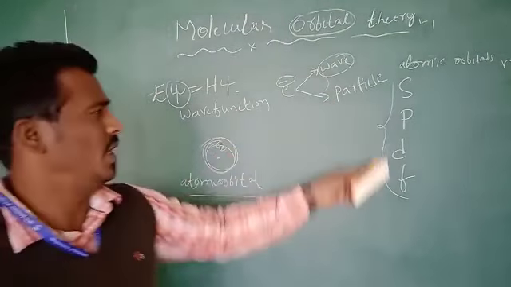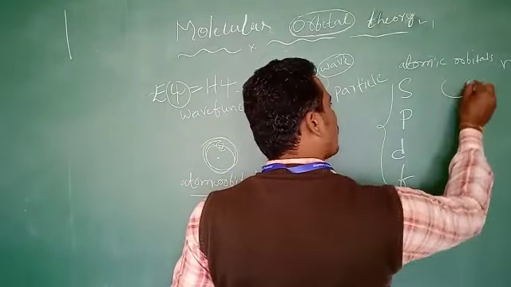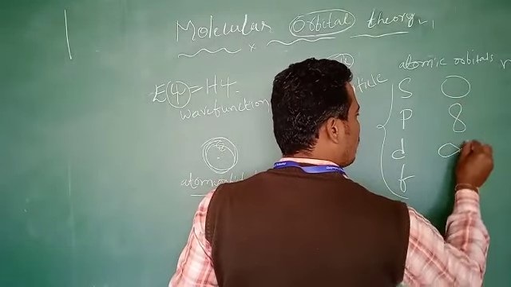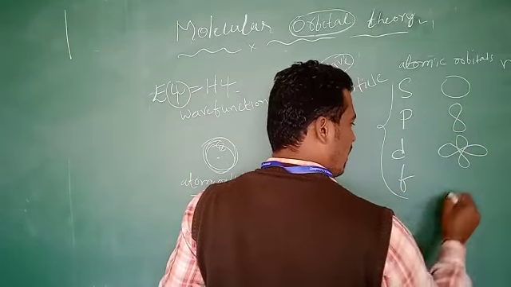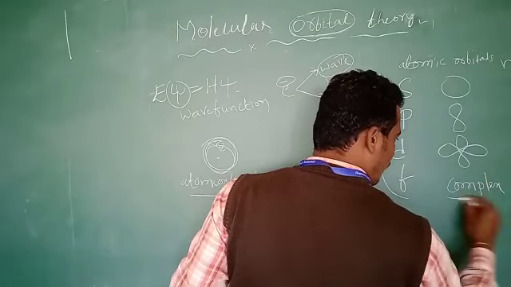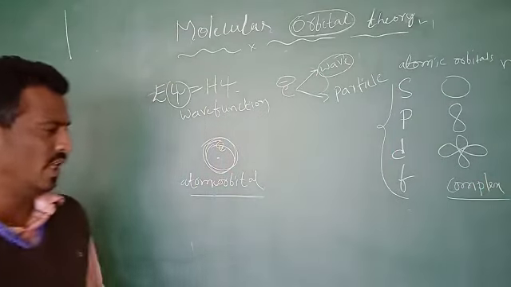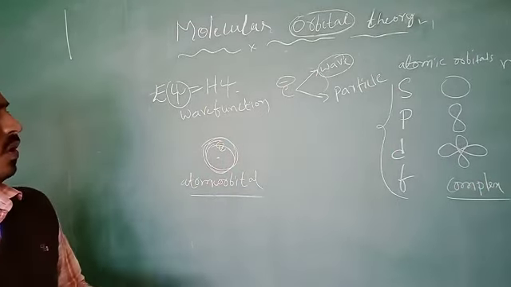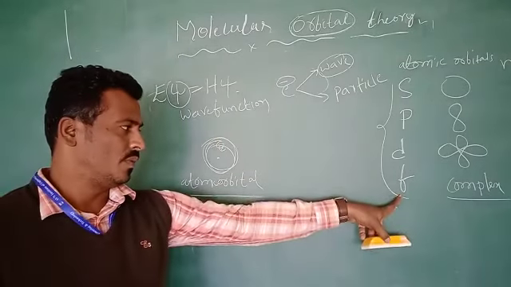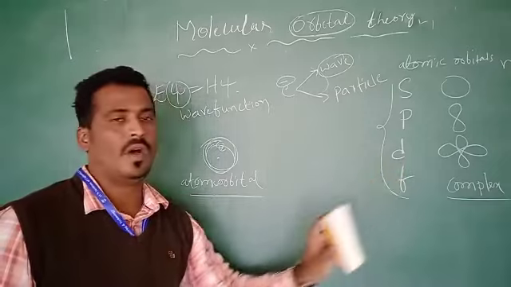From these, S is the spherical shape, P is the dumbbell shape, D is the double dumbbell shape, like this. F is a complex structure. Even today, there is still no clue about the structure of the F orbital.